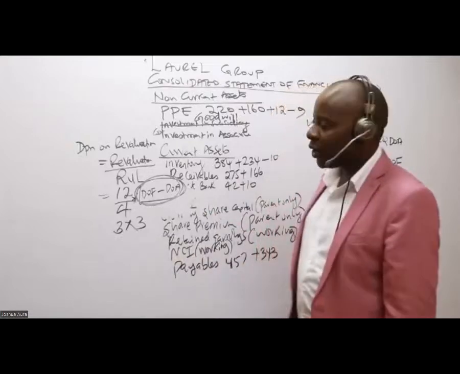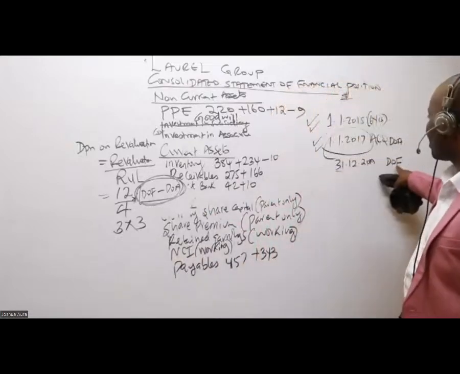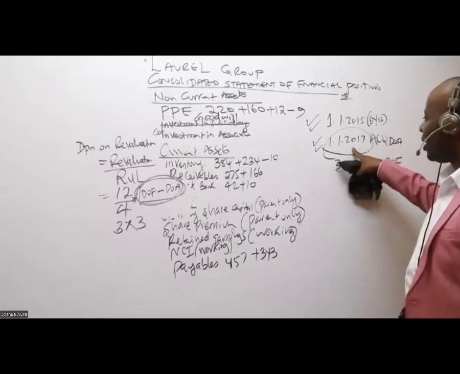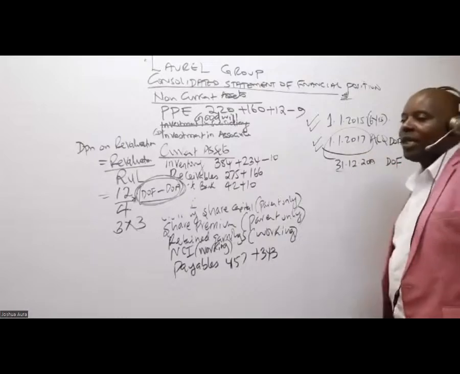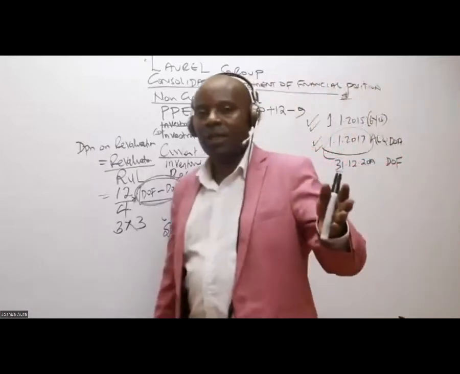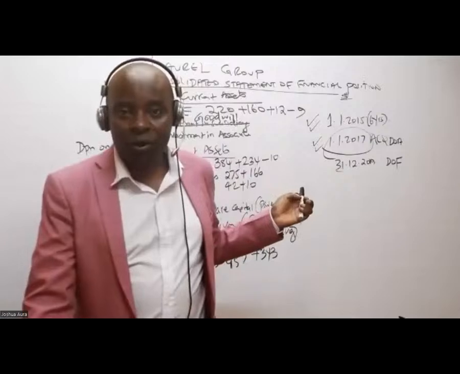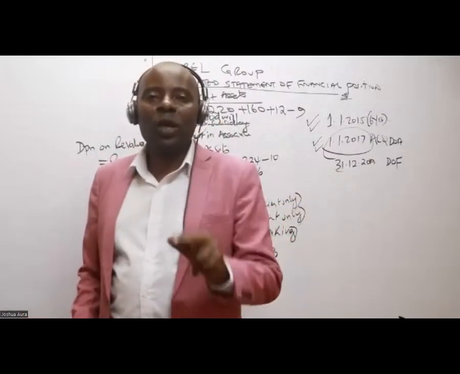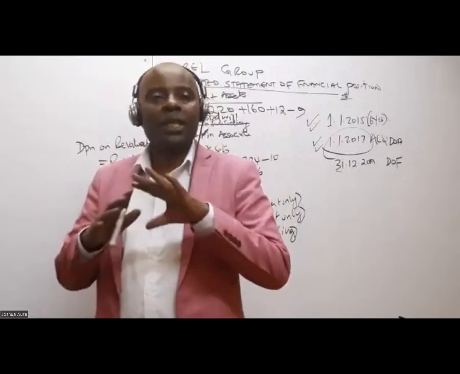The date of the financial statements is 2019, and the date of acquisition is 2017. If you count in between, you are getting 3 years. This confuses students. I would want you to go and rewatch this video, not once, not twice, until you master it. It's just one logic.